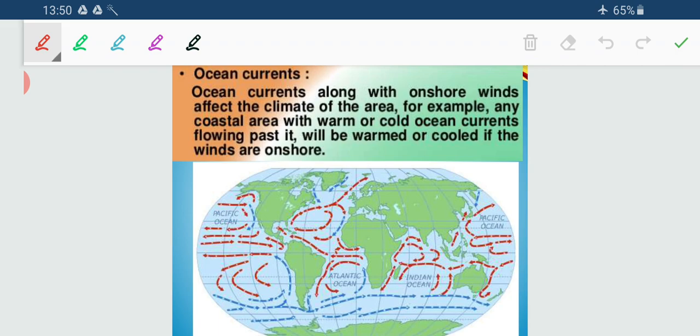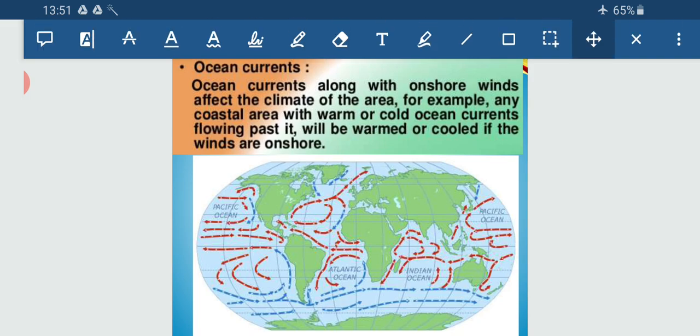Suppose a wind is coming from the Indian landmass and when it comes to the oceanic part, it has warm oceanic currents. If it is a cold air, it will quickly change its temperature condition with the influence of oceanic currents. In this way the temperature condition is influenced by oceanic currents, specifically near the coastal areas.